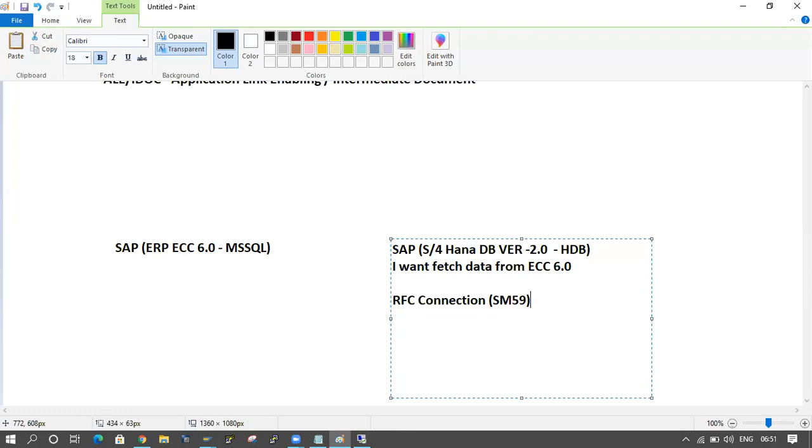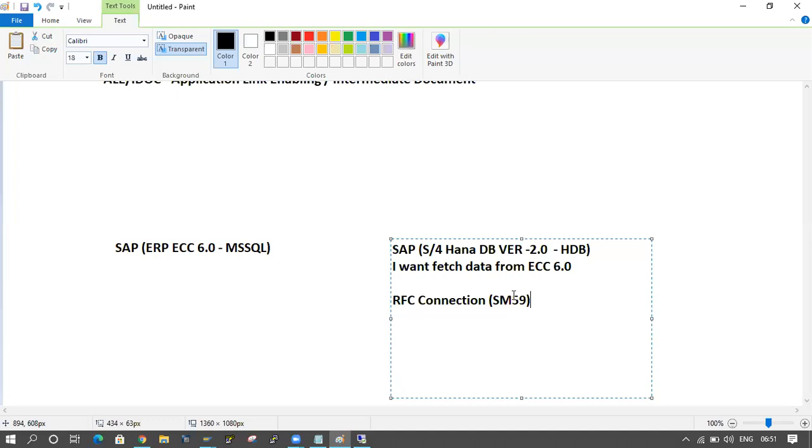RFC destination means the destination system is this one, this S/4HANA system. From the ECC 6.0 ERP system, I am picking the data into this HANA database, the destination.